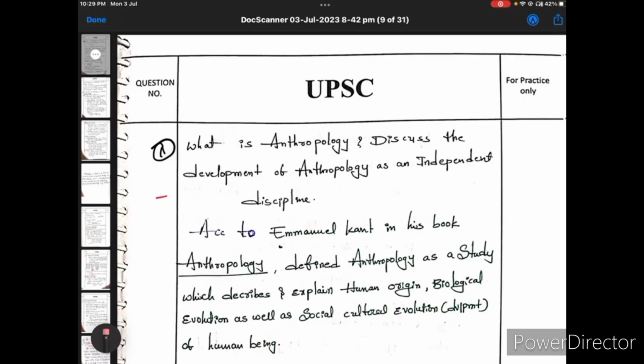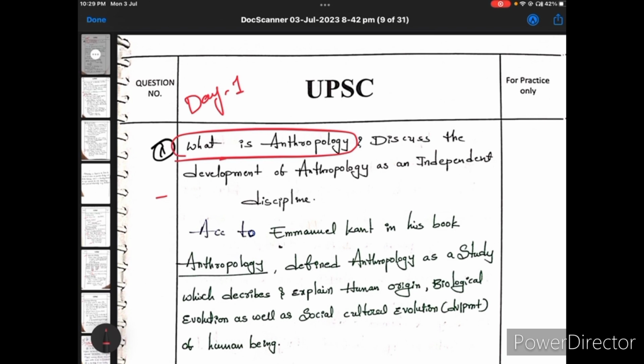Today we are going to discuss day 1 answer writing. Okay, day 1 anthropology answer writing. So, the first question, what is anthropology? I said in the morning how to write the answer. First read the question very carefully, understand the question and try to write the answer.